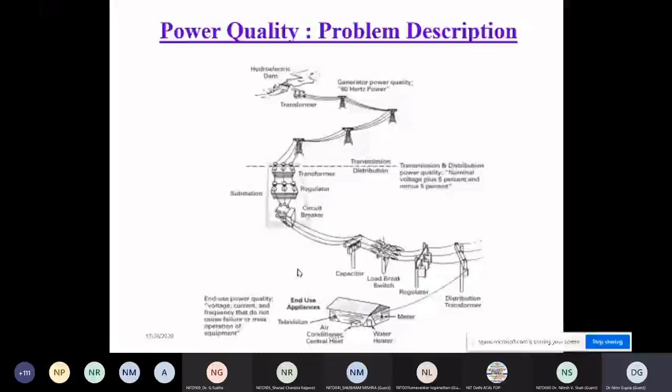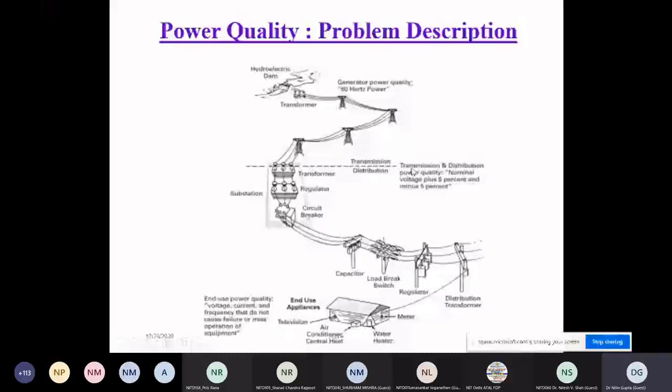Okay, so again, a very brief problem. What was the problem in the last slide? You can see here a general slide having the transmission system, then the distribution system, then the household application, and you are running via a long path. So here, end user power quality means voltage, current and frequency that do not cause failure or misoperation of the equipment. This is for the end user basically. End user means me, you.